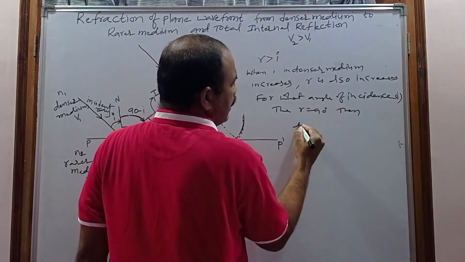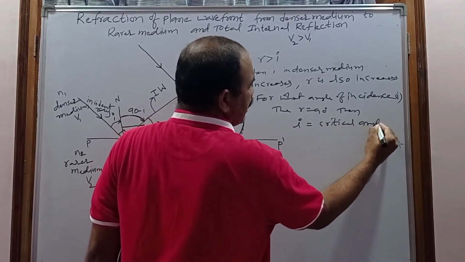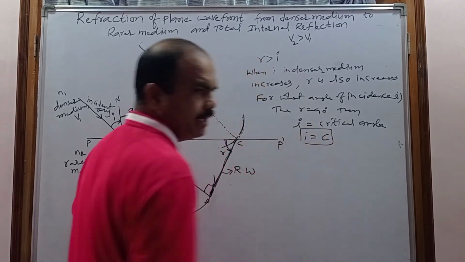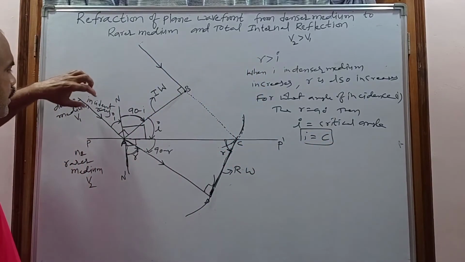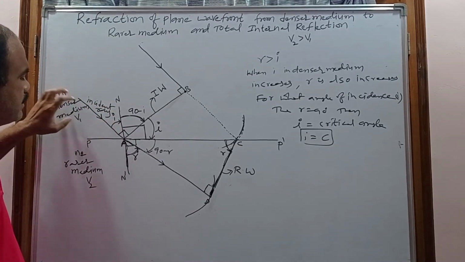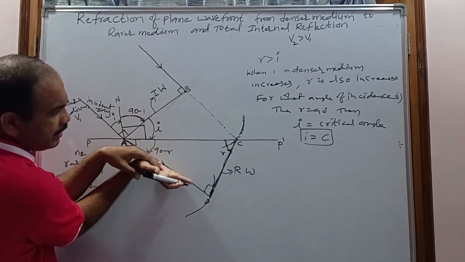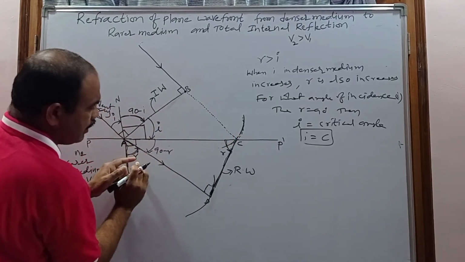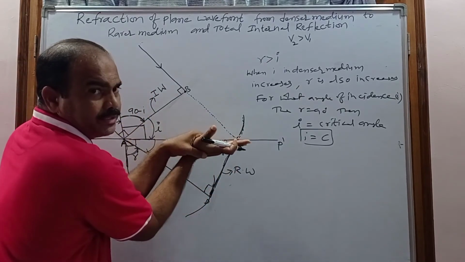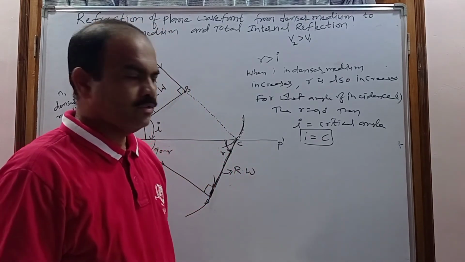That i is called the critical angle, and then i equals C. This C is nothing but the critical angle. When the refracted ray just touches the surface, r becomes 90, and the refracted wavefront also touches the surface, and that angle of incidence is called the critical angle.